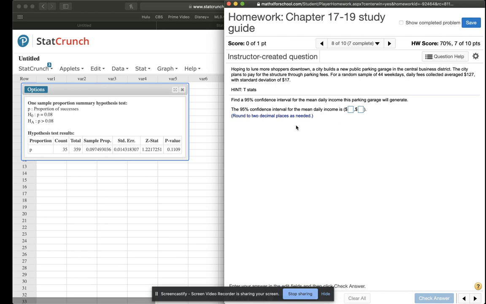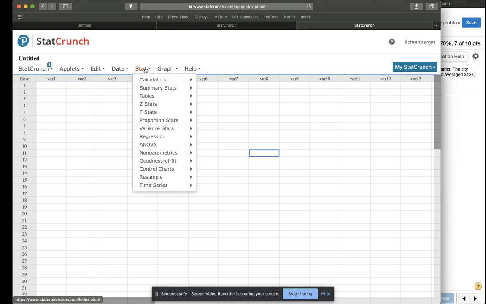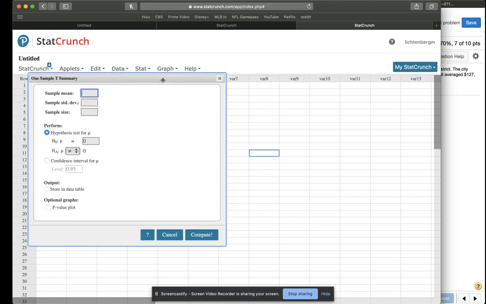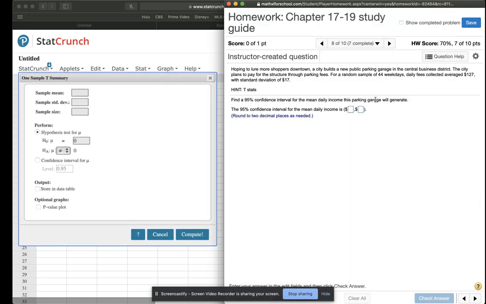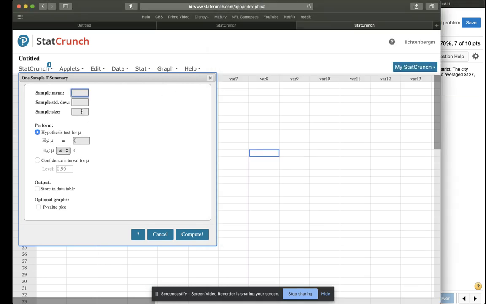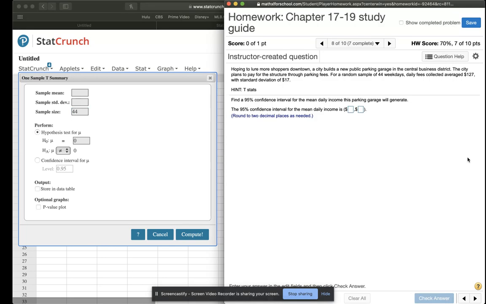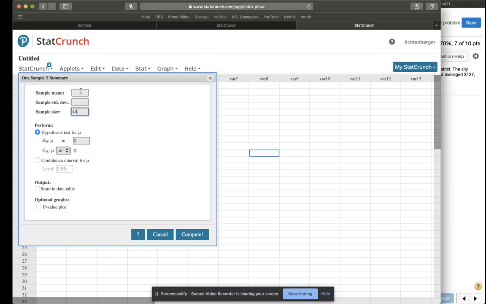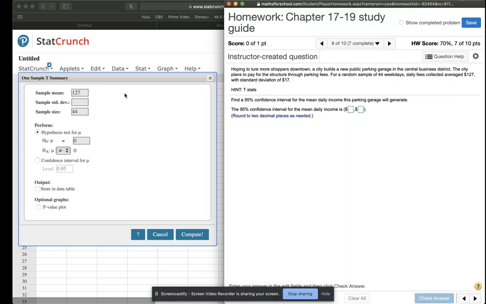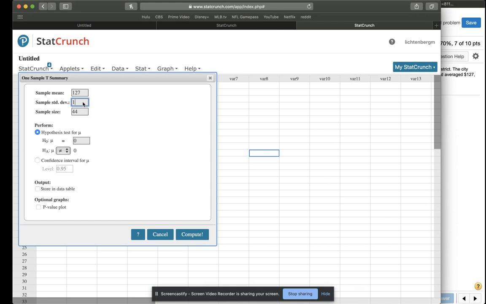Now we're going to find a confidence interval, but this time we're going to go to T-stats. So T-stats, one sample with summary. Okay. So for a random sample of 44 weekdays, that's the sample size. Daily fees averaged $127. So that's the sample mean with a standard deviation of $17.